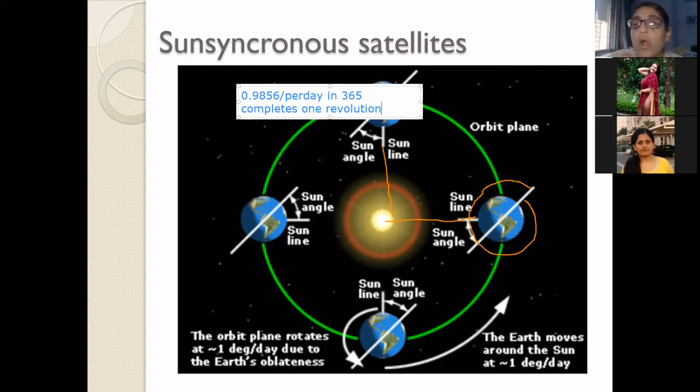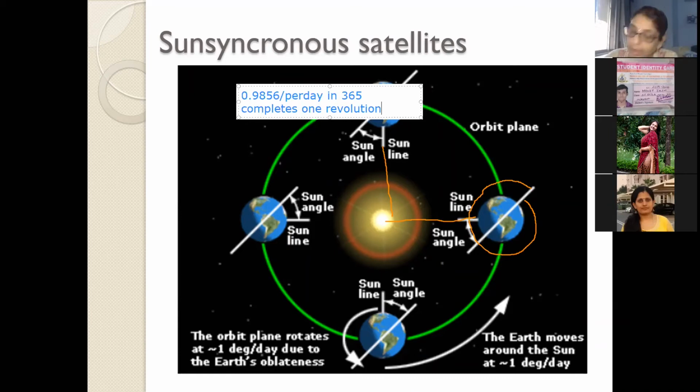Can you tell me how many degrees this plane has to change its orientation every day, to be able to have the same orientation with respect to the Sun, so that you are covering the Earth's surface in the same sunlight every day, so that you are giving us comparative values every day? You can do this back of the envelope calculation.